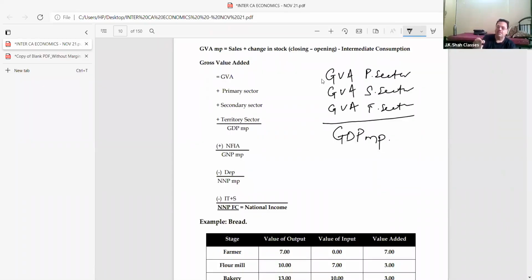So, bacha, after finding out this GDP at market price, what do I do? Very easy. Suppose I add in this, what? Tell me, this is written over here, NFIA. What is net factor income from abroad? Now pay attention. Net factor income from abroad, if you remember, I said your parents are working abroad. There they work, there they earn, and from there they bring money into this country.